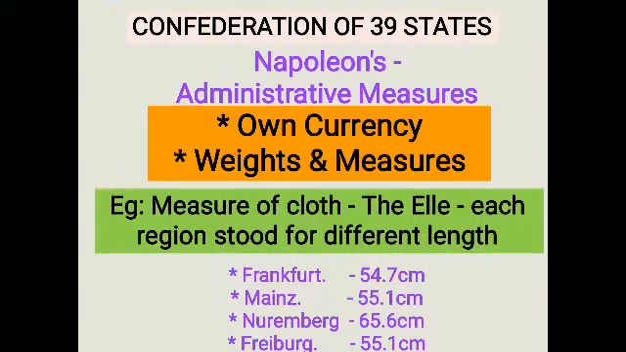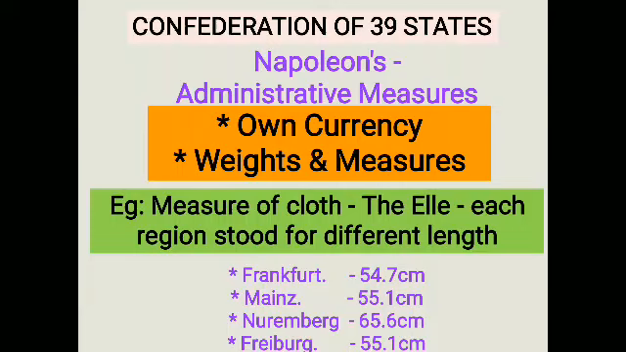So for example, we can see the German speaking regions. Napoleonic administrative measures. I think you remember the previous concept. Napoleonic administrative measures, which he had created in the Confederation of 39 States of Germany. It has not been changed. Each of these 39 states possessed its own currency and its own weights and measures.